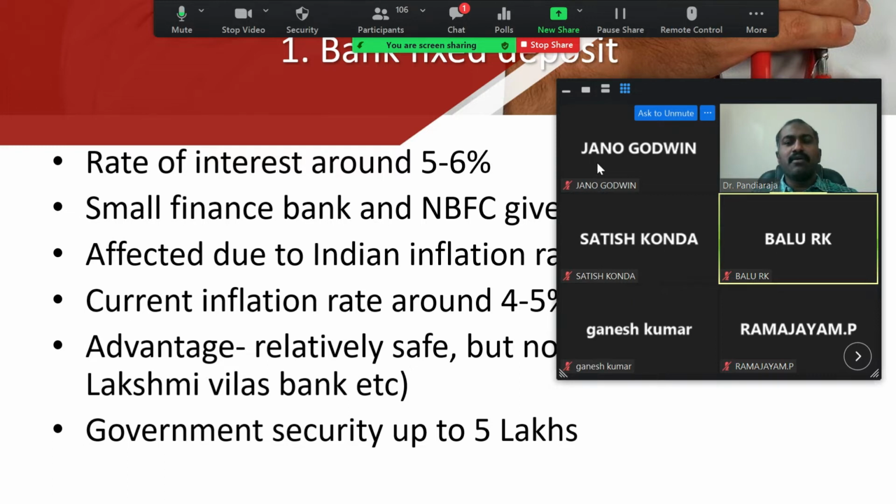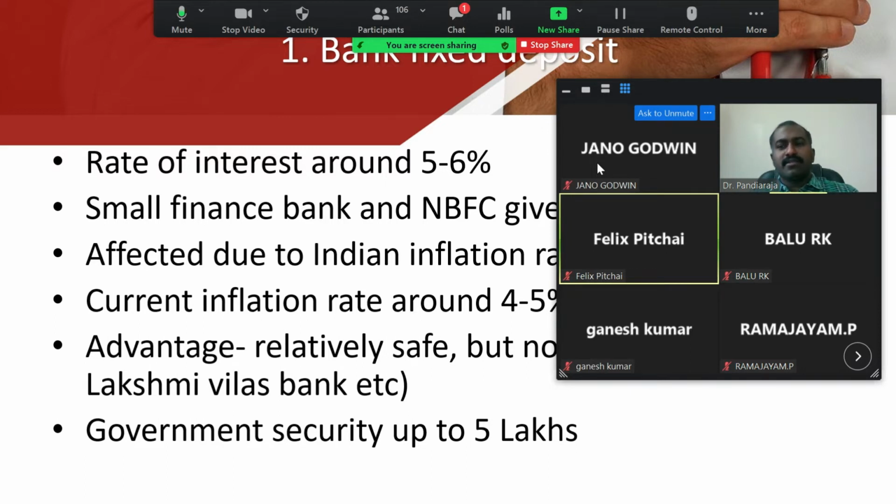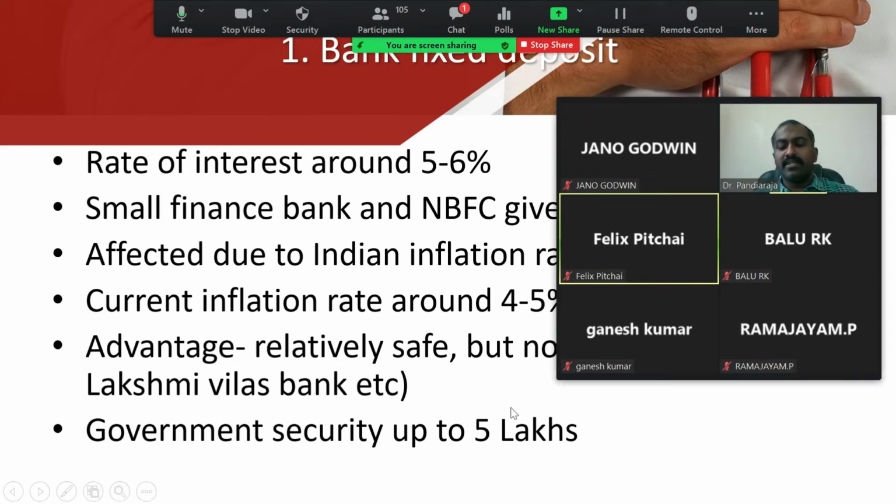What I am trying to say is, if you're planning a fixed deposit, for example, if you have 20 lakhs as an emergency fund or corpus fund, don't park all your 20 lakhs in one bank. The government security is given up to 5 lakhs. So divide your money into 5 lakhs each in different banks, if you are satisfied with a bank fixed deposit at around 5 to 6%. Don't invest more than 5 lakhs in a single bank by means of FD. If a bank is considered to be in default, the government won't give back money above 5 lakhs. So invest up to 5 lakhs in a single bank, not more than that.